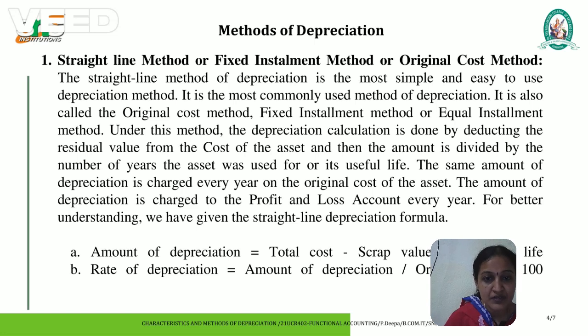The amount of depreciation is charged to the profit and loss account every year. For better understanding, we have a straight line depreciation formula, amount of depreciation, and rate of depreciation.